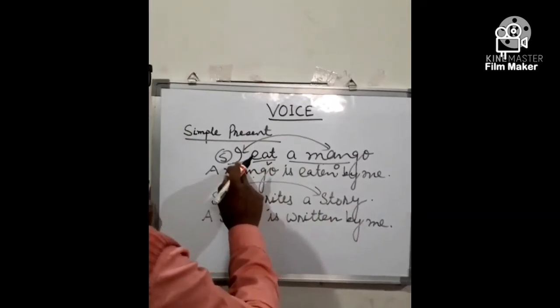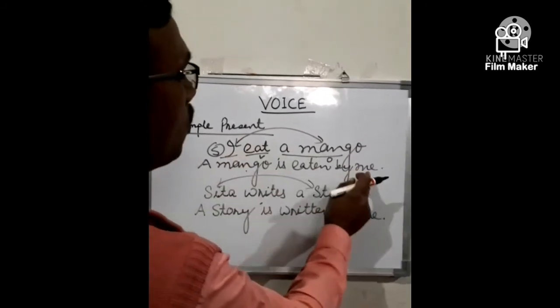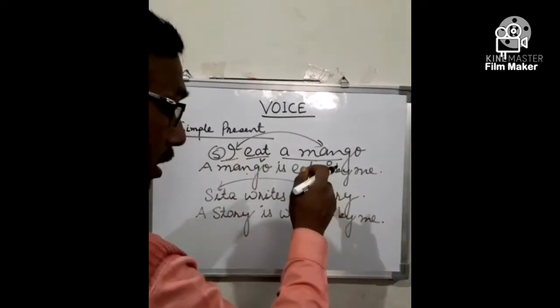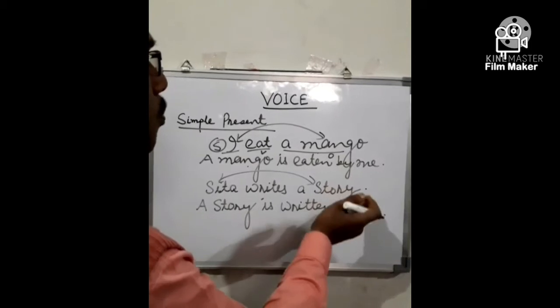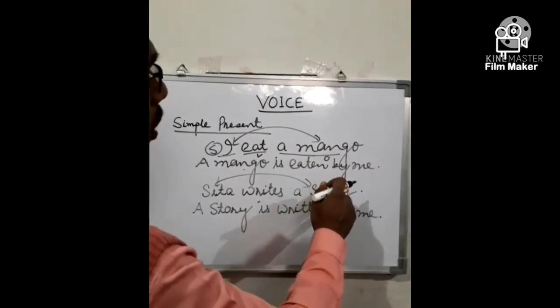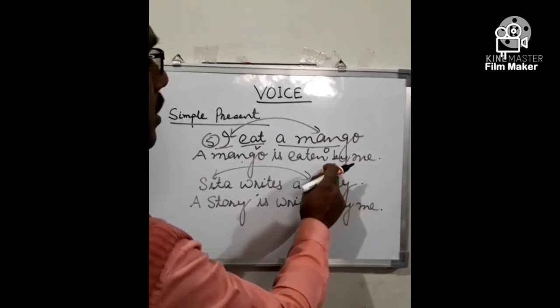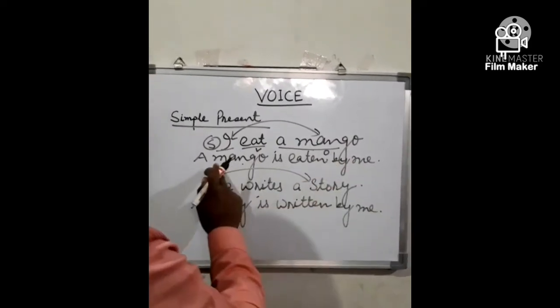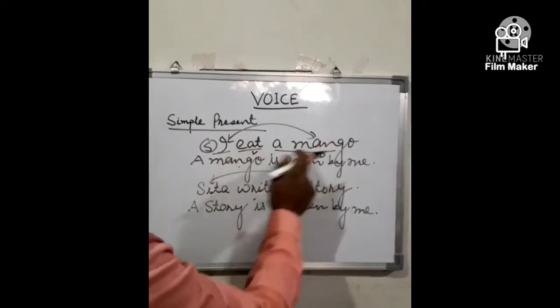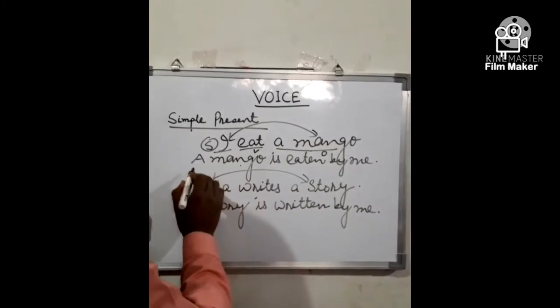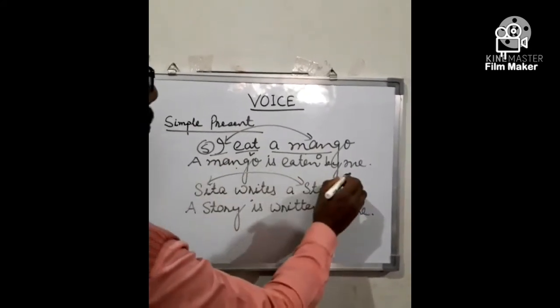Next rule is change the case. So I will change into me, and the other rule is that put by before objective case. So we have put here by before me. So what happened? I eat a mango changed into what? A mango is eaten by me.